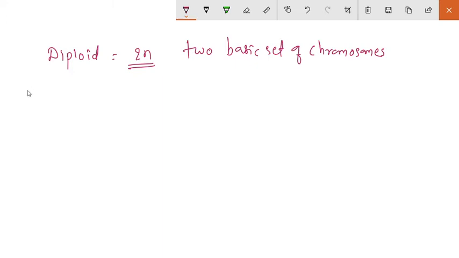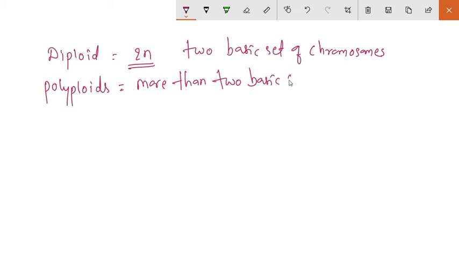The polyploids have more than two basic sets of chromosomes.